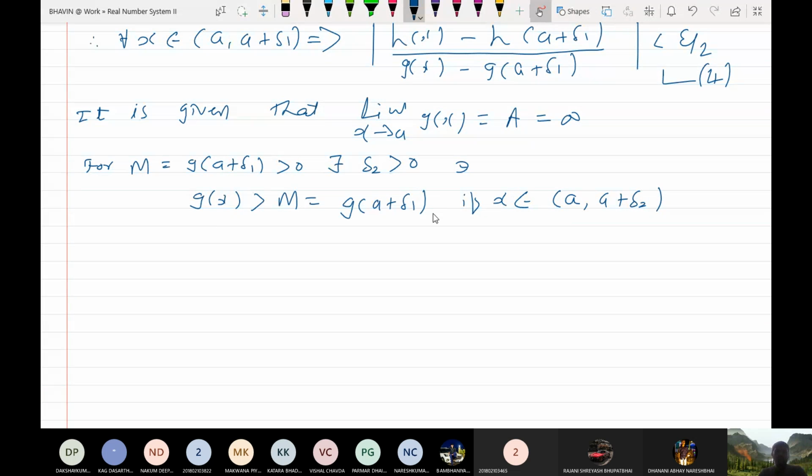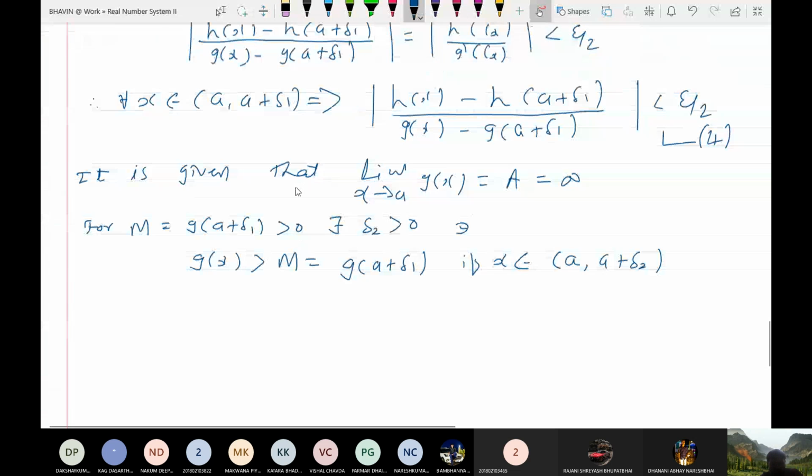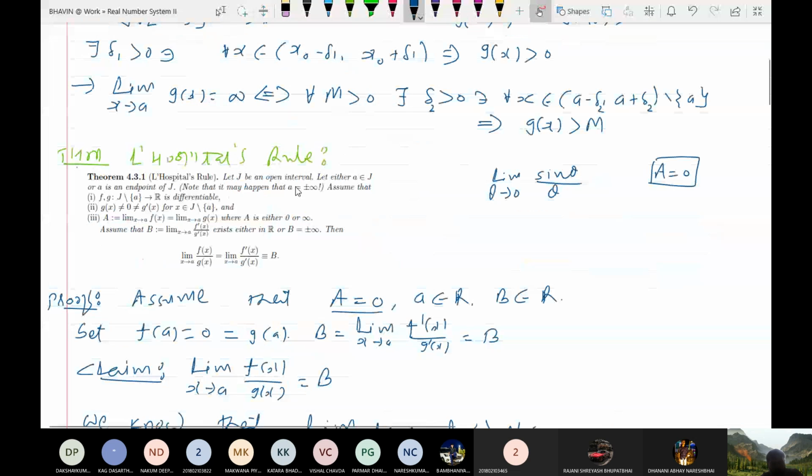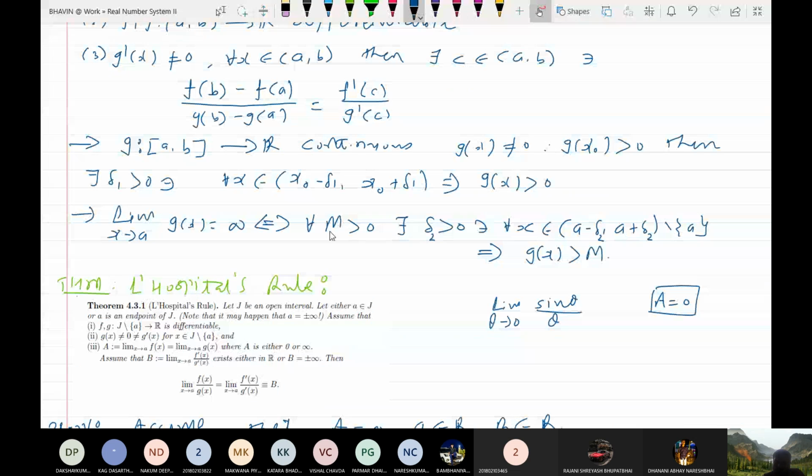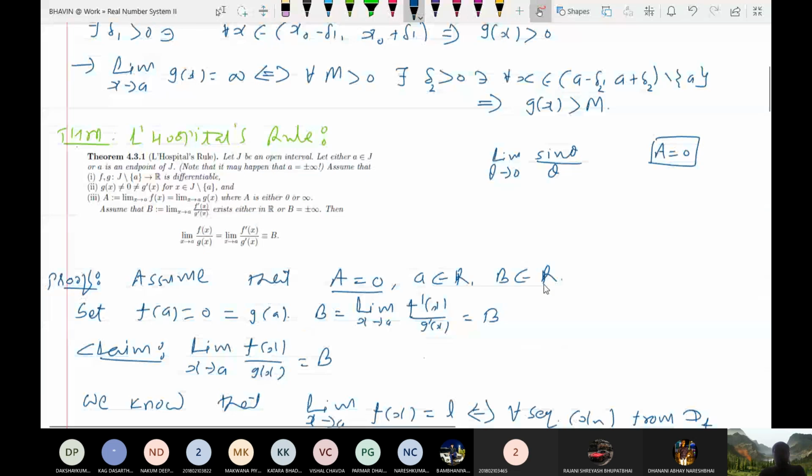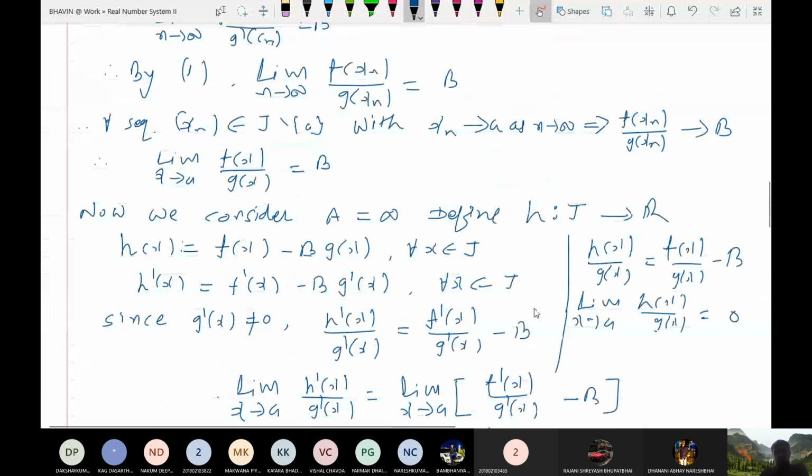Why can I write it in this way? Because limit x tends to a of g(x) equals infinity. What does it mean? For all m greater than 0, here in place of m I have g(a plus delta 1). For every constant m greater than 0, you can always find some delta 2 such that whenever your x is in a minus delta 2 to a plus delta 2, your g(x) must be greater than m. Do you understand? Here I am considering just the right limit. Due to this reason, I have taken a to a plus delta 2.